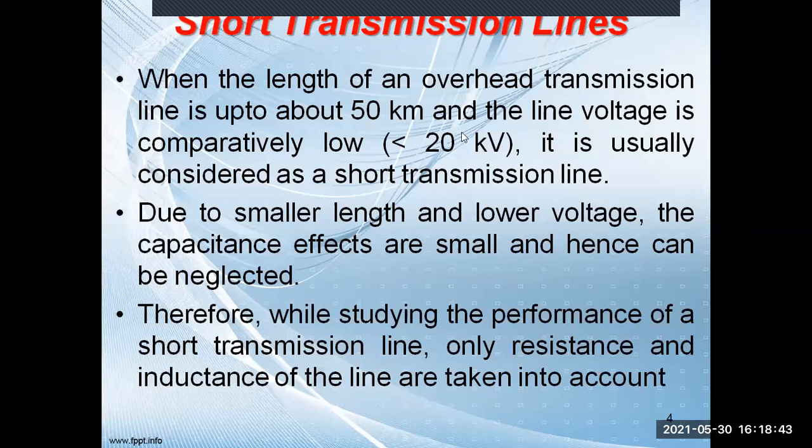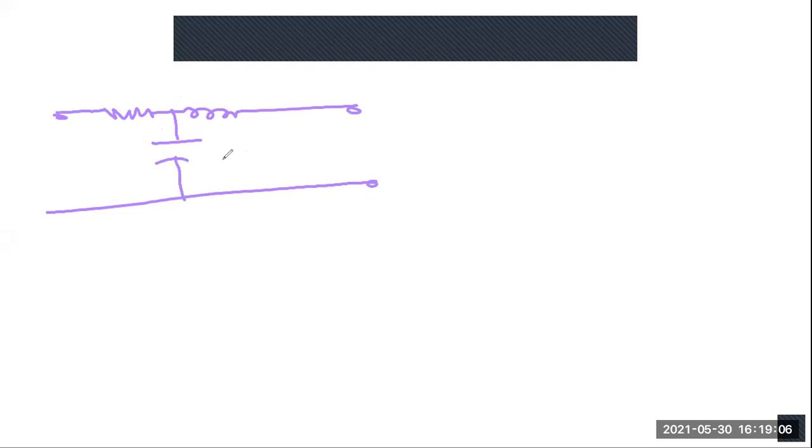I will share that thing in the whiteboard. If you see any transmission line, it looks something like this. This is R, this is L, and this is C. Resistance and inductance, these two parameters are connected in series, and the capacitance is connected in parallel.